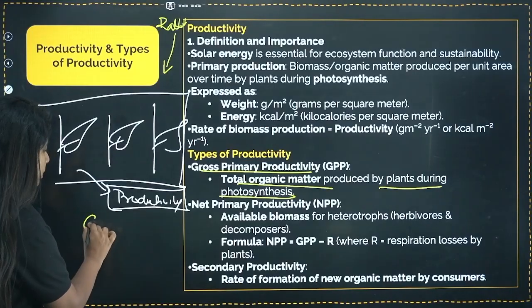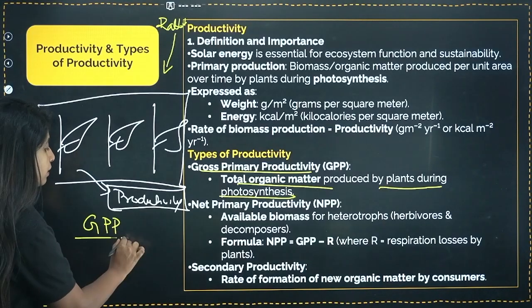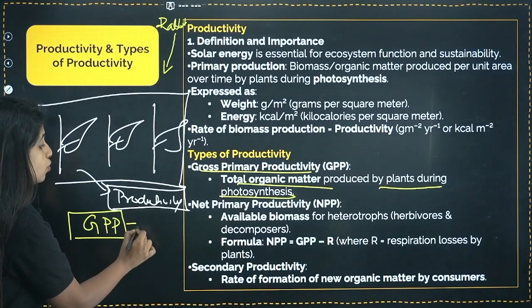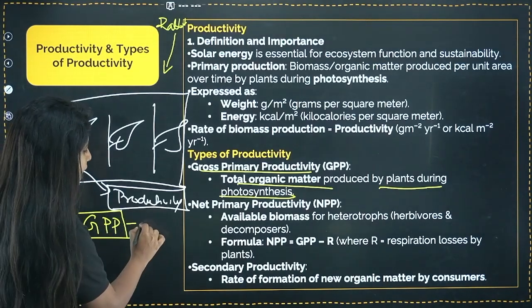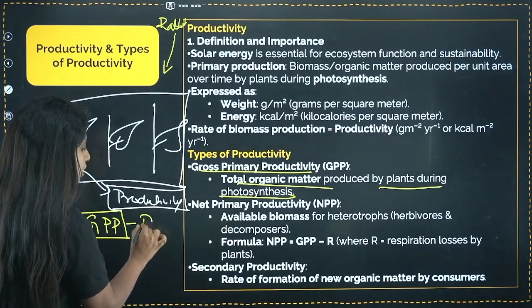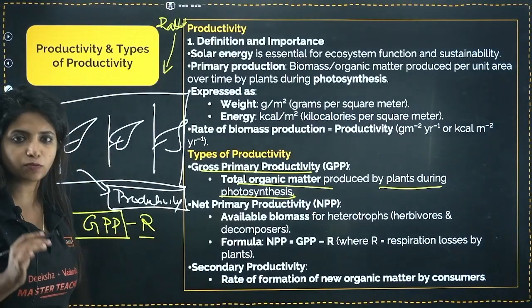How do you say that? GPP, gross primary productivity, is the total productivity that you had. Now you are going to subtract some things for the plant's own use. What do you call that? You call this respiratory losses. You call this R. R stands for respiratory losses.